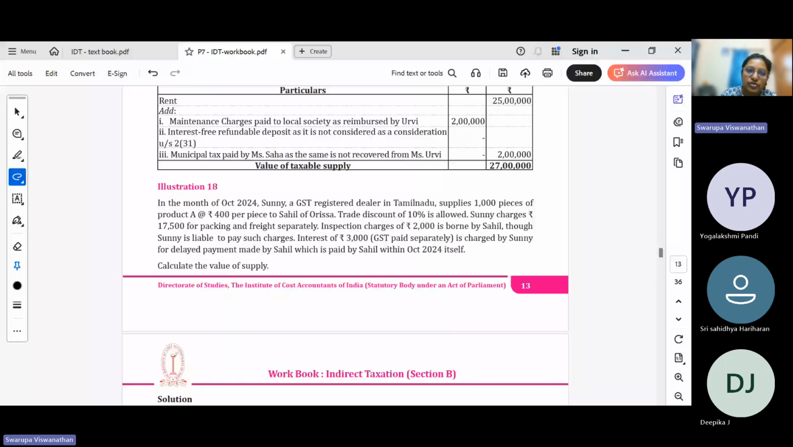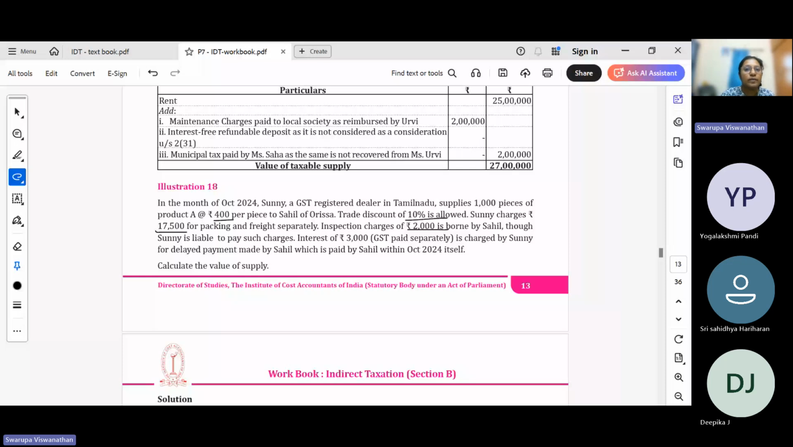We'll see this question also. In October 2024, Sunny, a registered dealer in Tamil Nadu, supplies 1,000 pieces of product A, rupees 400 per piece. Trade discount 10% is allowed. Sunny charges 17,500 as packing charges. Inspection 2,000 borne by Sahil, though Sunny is liable to pay those charges.